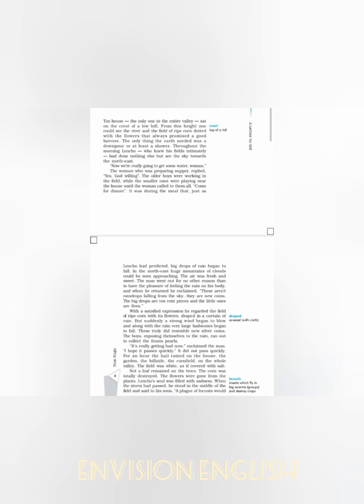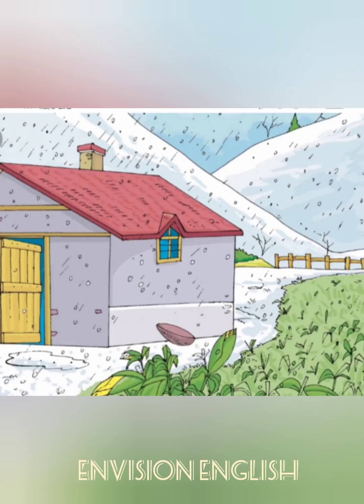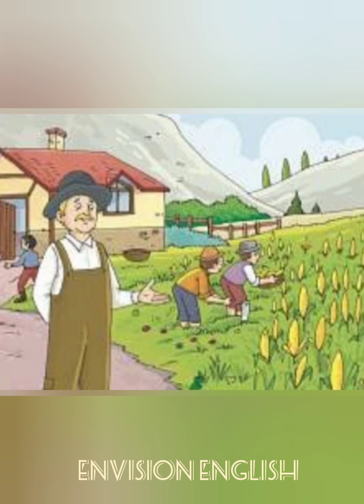So in the entire valley, there is only one house. Just imagine that there is a mountain on this side and another big mountain on that side. There is one valley, but in the entire valley, there is only one house, maybe a hut. In front of the hut, there is agricultural land. There, Lencho is farming. No one is there except Lencho, Lencho's wife and Lencho's children.